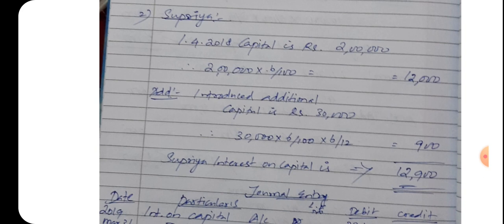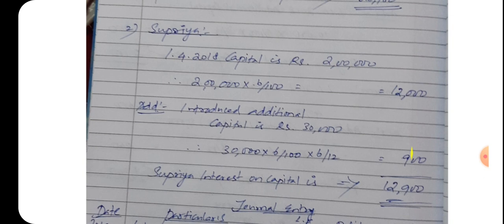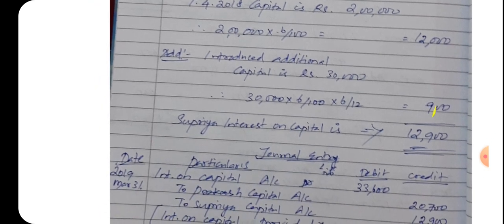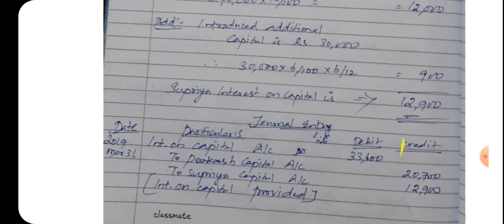So already 12,000 is available as interest on the capital amount of 2 lakhs. Then 900. So totally Supriya's interest on capital is rupees 12,900. Clear? So the interest on capital calculation is completed here. Now the journal entry.